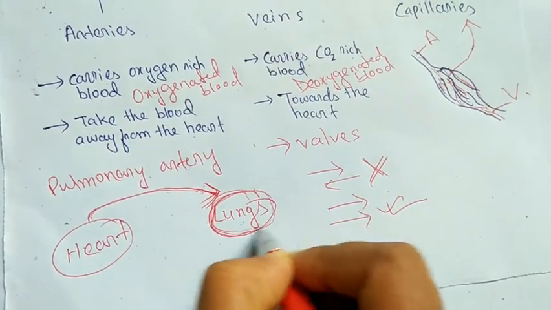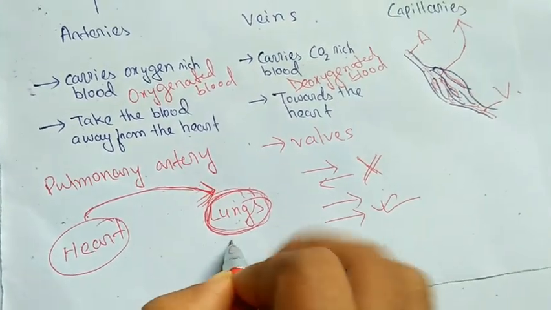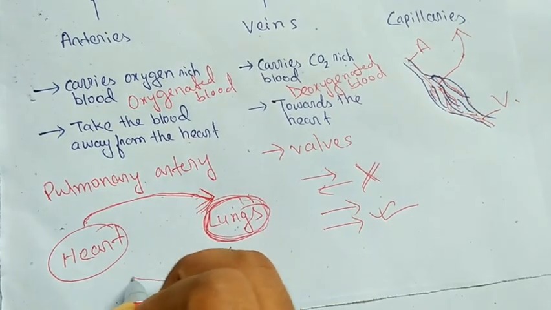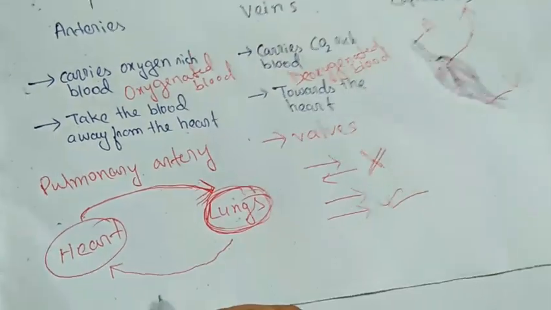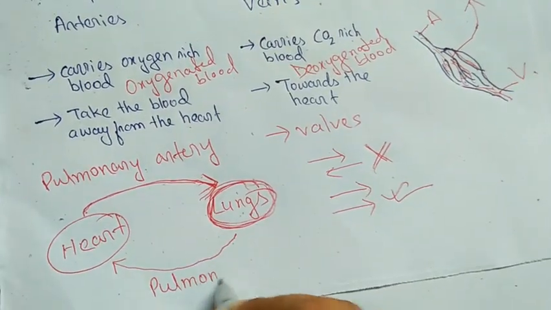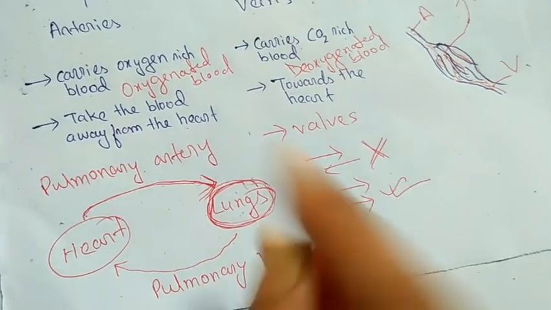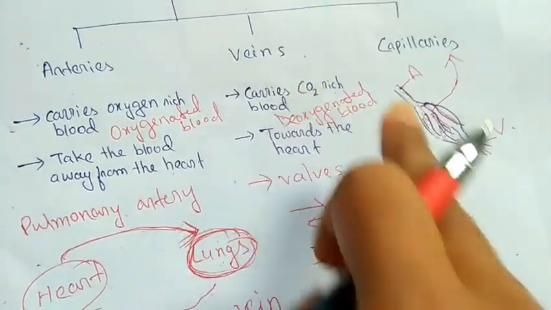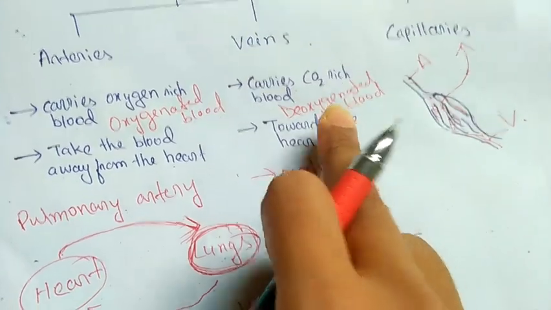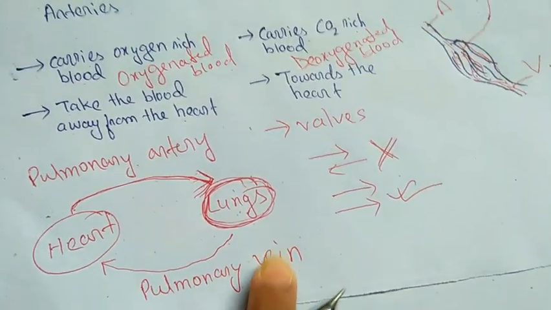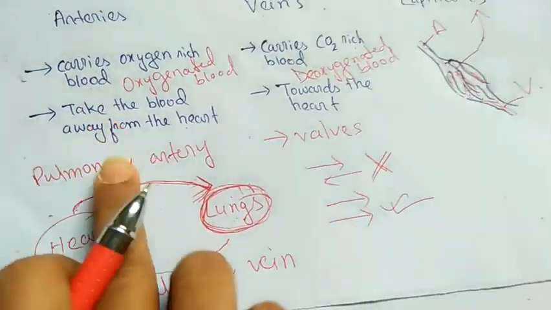So purification is done in the lungs. After purification, the pure blood, that means oxygenated blood, is taken back to the heart with the help of the pulmonary vein. Yes, this is another exception in case of veins. Veins carry deoxygenated blood, but the pulmonary vein carries oxygenated blood. So these two are the exceptions.